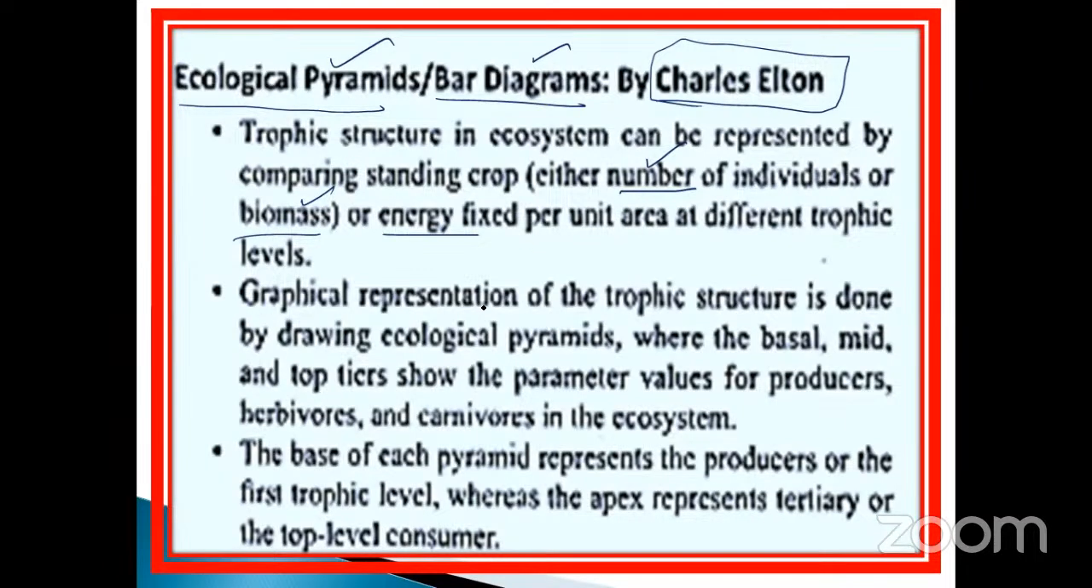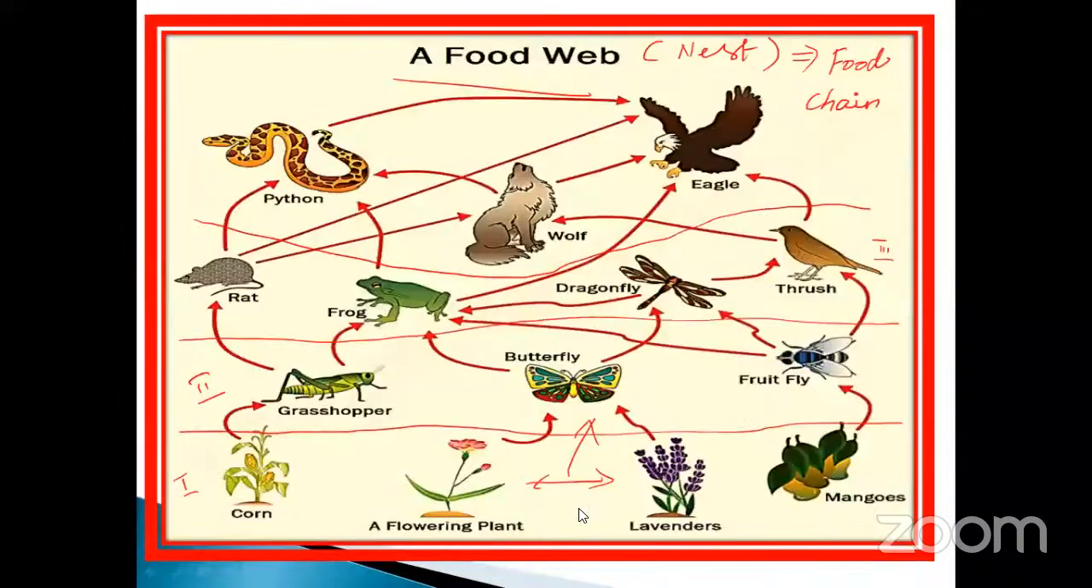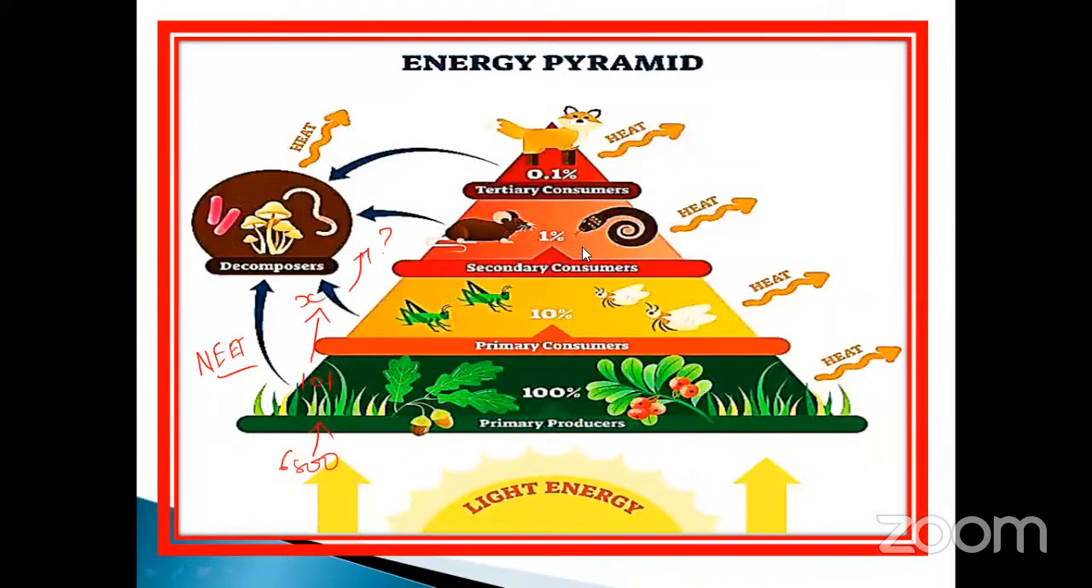See, the graphical representation of the trophic structure is done by drawing ecological pyramids, where the basal, mid, and top tiers show the parameter value for producer, herbivorous, carnivorous, and ecosystem. So this is considered a pyramid, an ecological pyramid. Here they have given us energy pyramids, showing how energy is transferred.